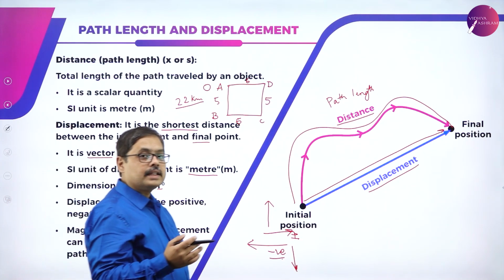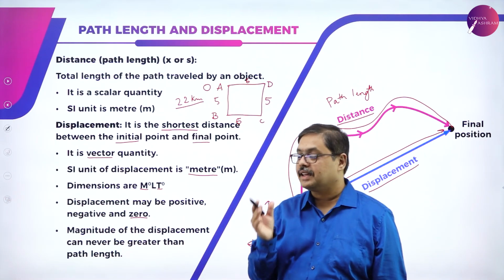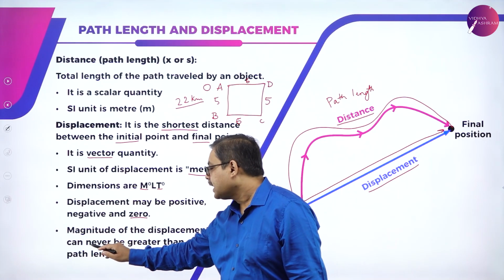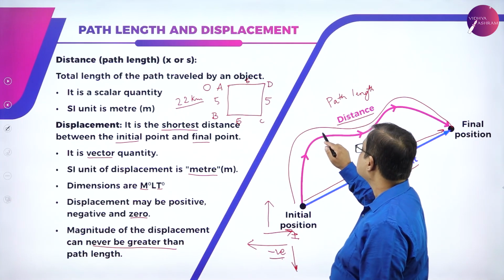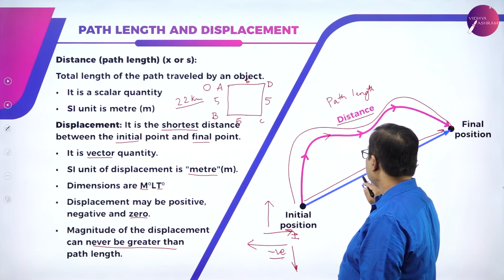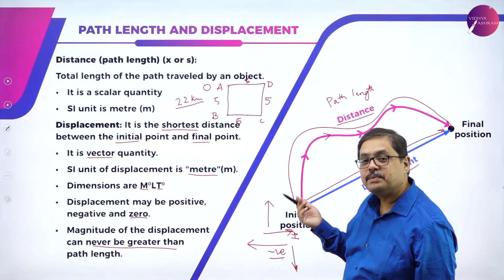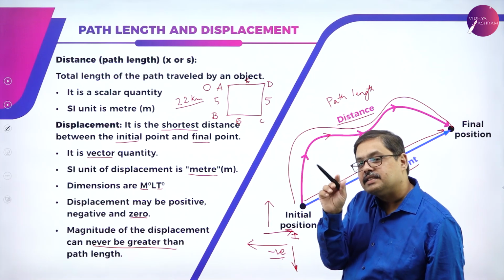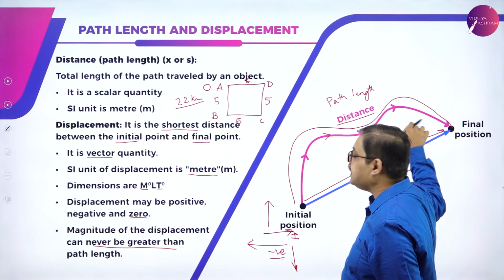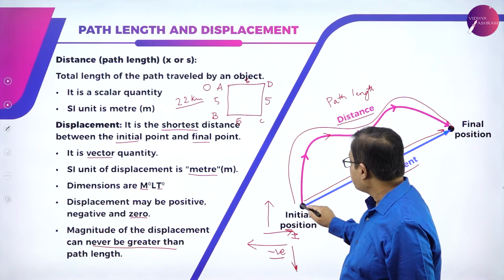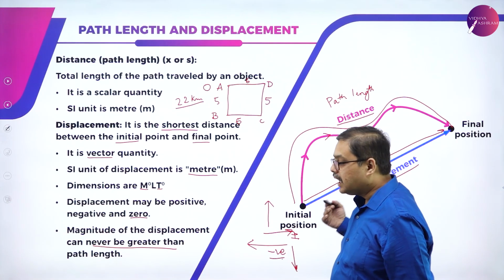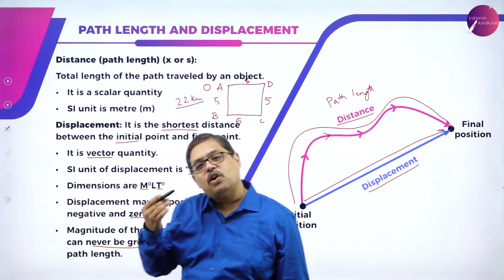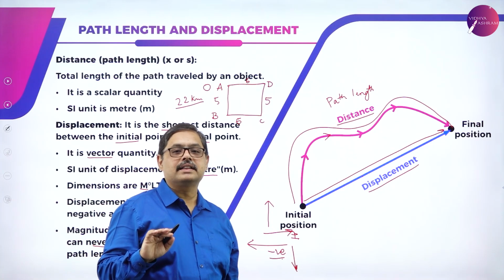Please remember, the magnitude of displacement can never be greater than the path length. Path length is always greater than the displacement because displacement is the shortest distance. Path length can only be equal in some case. If you have traveled in a straight line, then distance is equal to displacement. Otherwise, displacement is always lesser than the path length.